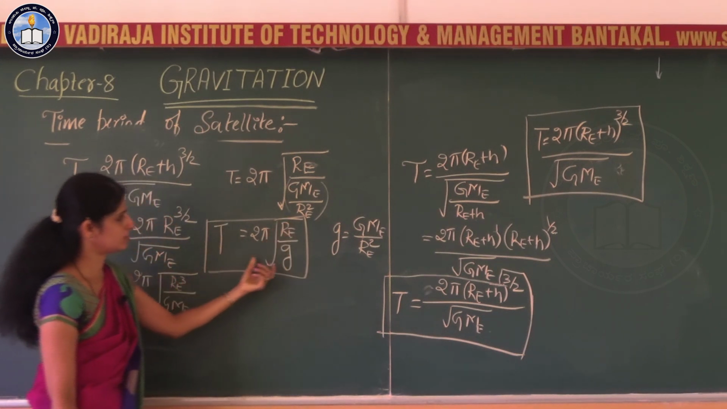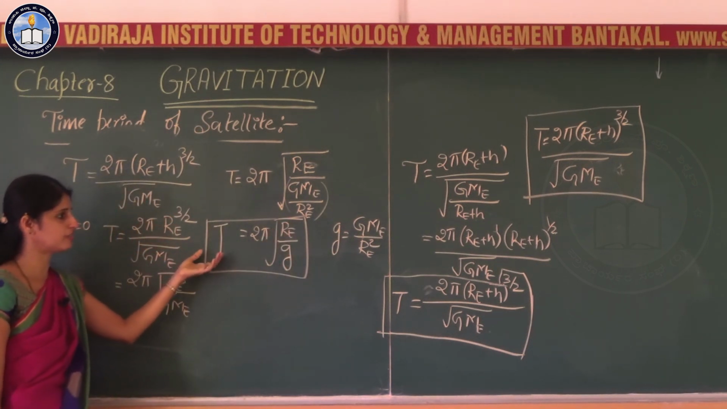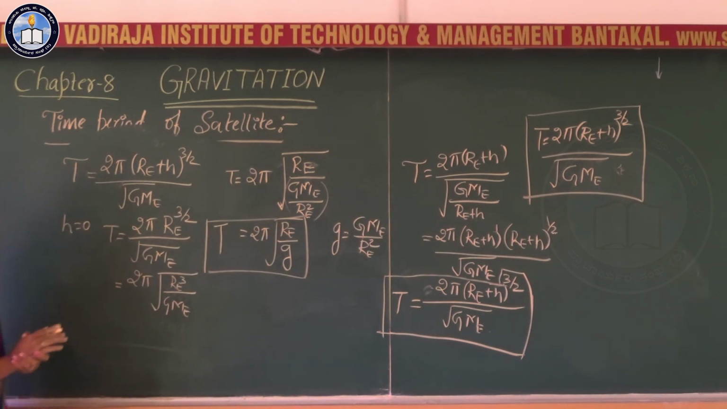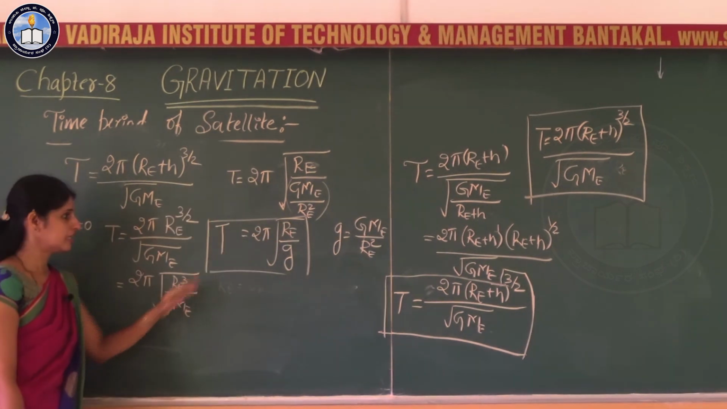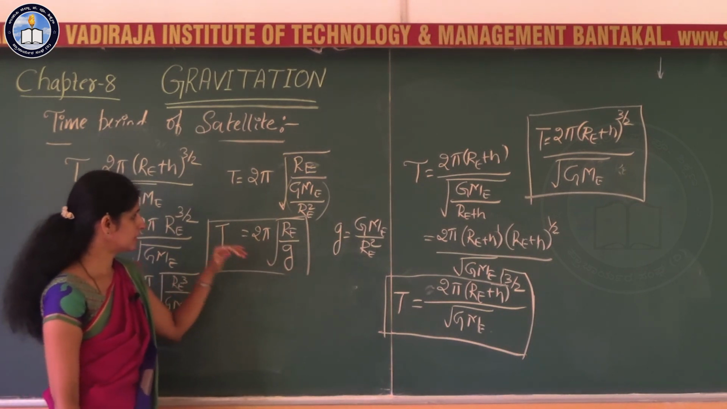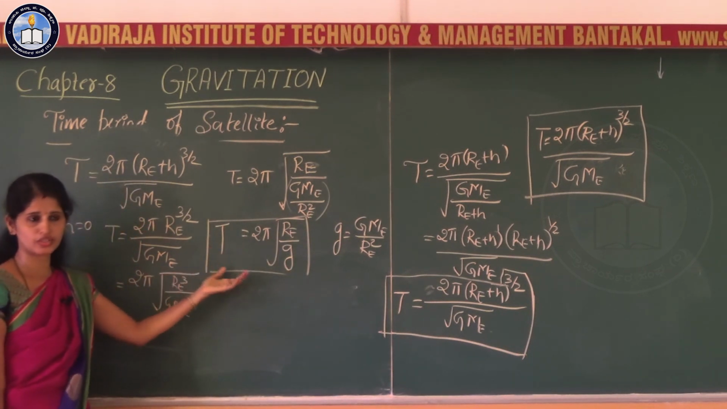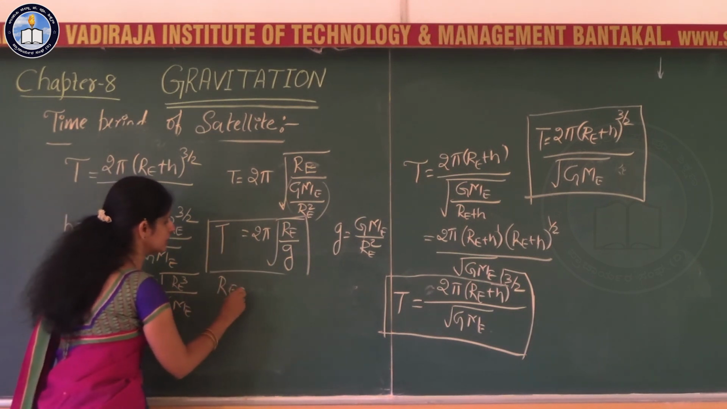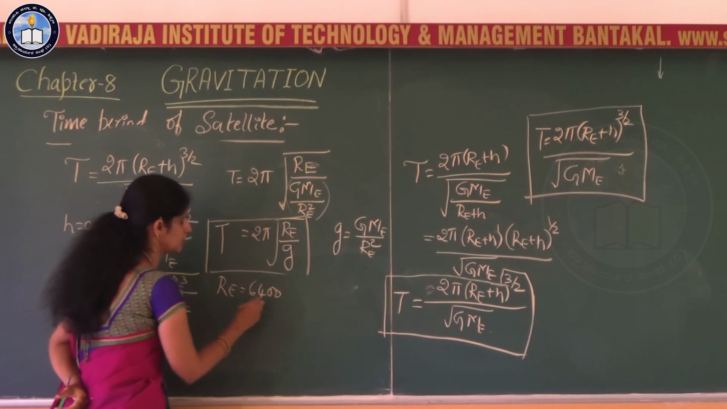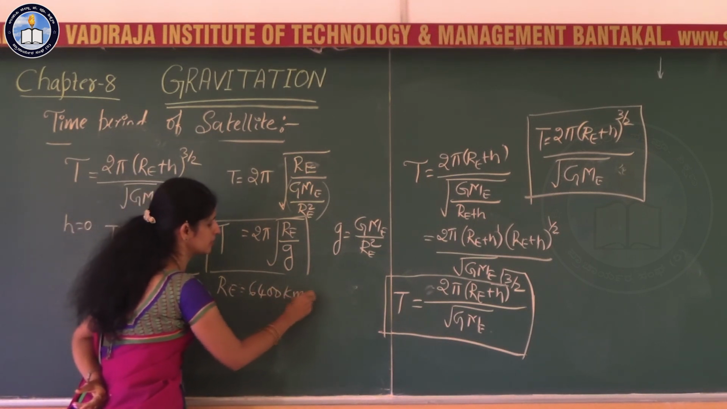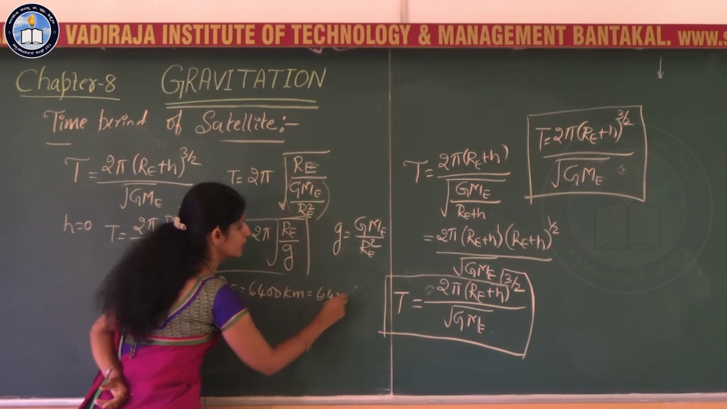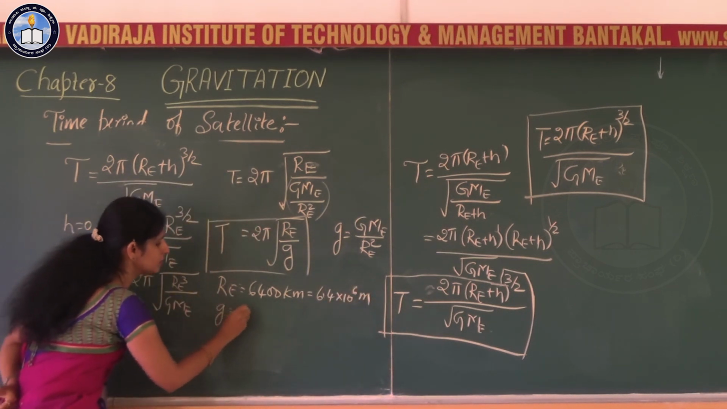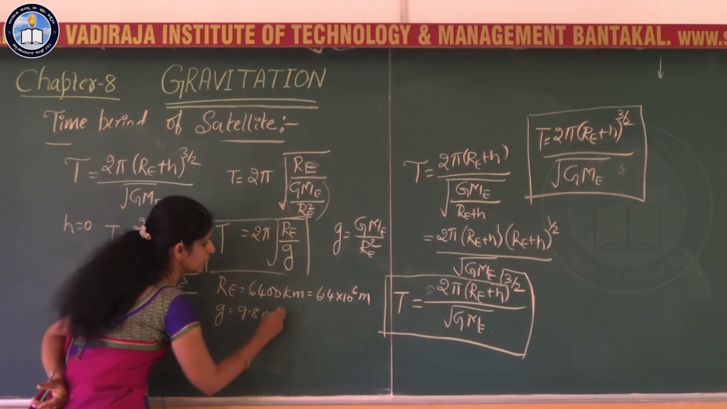Then we have this expression which relates the period of the satellite with the radius of the satellite and acceleration due to gravity. The period expression, that is the period of the satellite very near to the surface of the earth. If you substitute the value here, Re is equal to 6,400 kilometer, that is nothing but 6.4 into 10 to the power 6 meters. Then g is equal to 9.8 meter per second square.